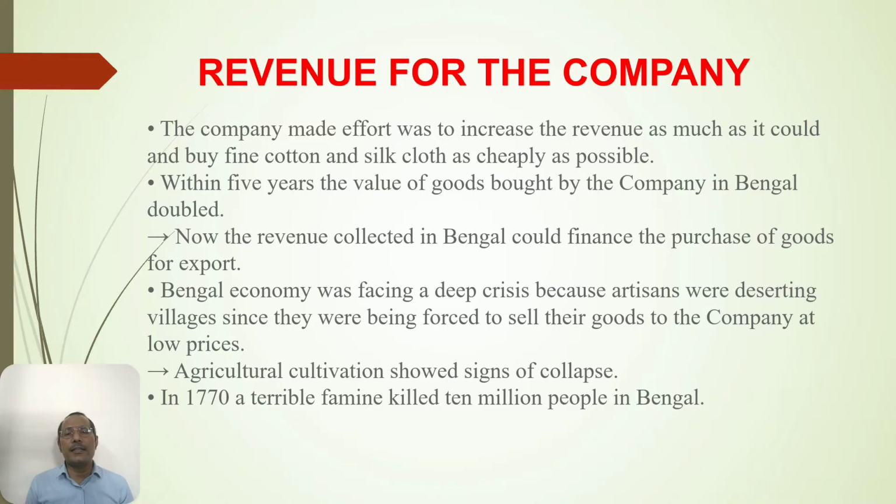In 1770, a terrible famine killed 10 million people in Bengal. Think about it. In 1765, they got the Diwani of Bengal. In 1770, there was a famine. What happened during those 5 years?